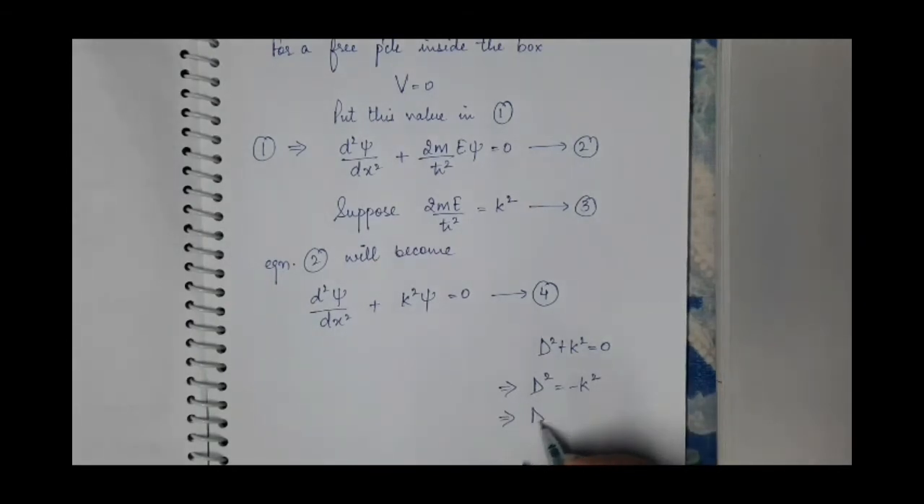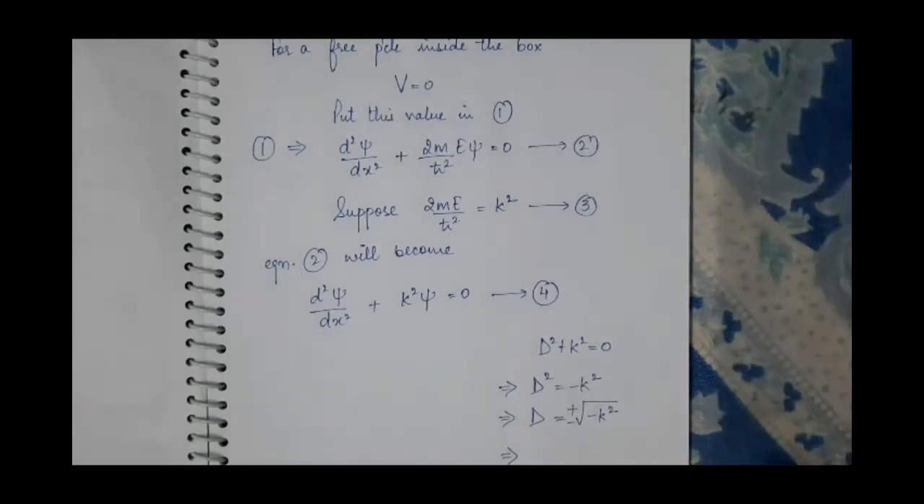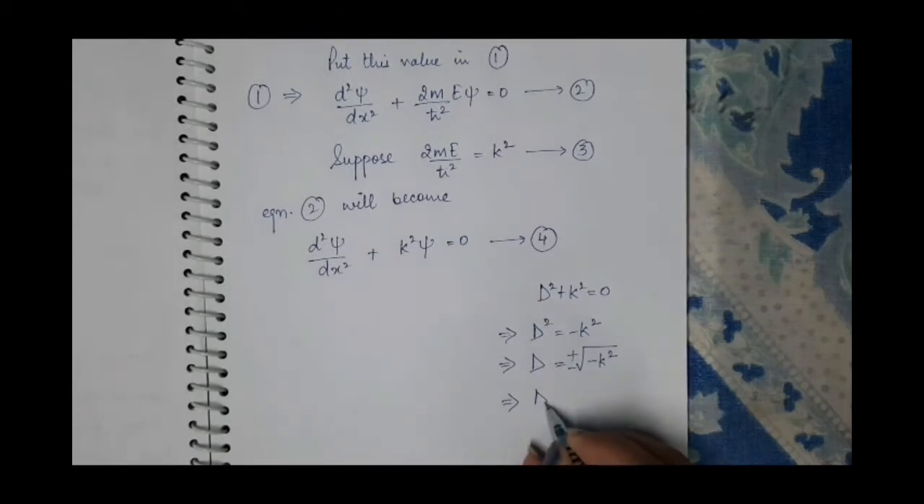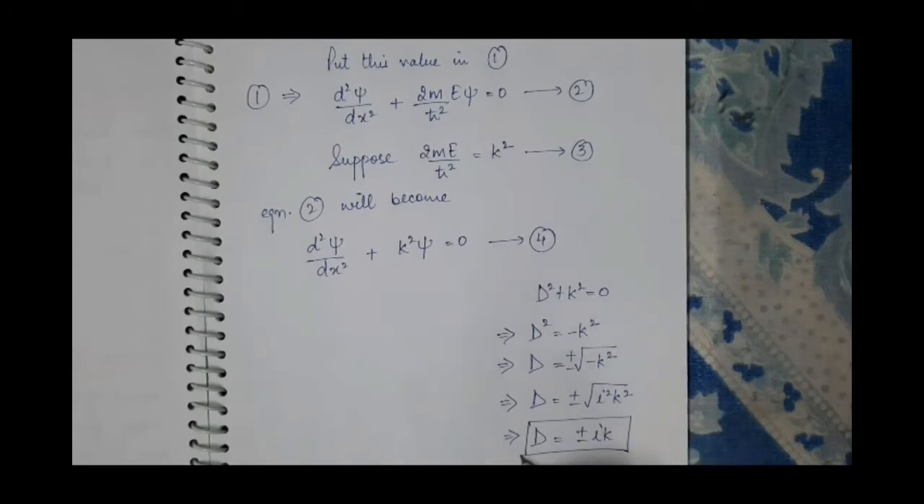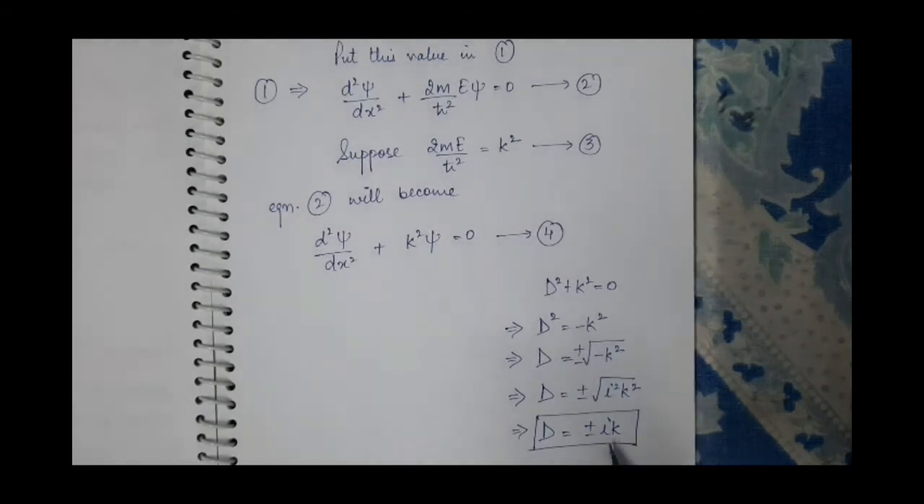Then what is this D? It will be equal to plus minus square root of minus k square. Square root of k square is k, and this minus 1 is iota square. Plus minus square root of iota square k square. So D is equal to plus minus iota k. So what will be the solution of this equation? It will be the linear combination of this.